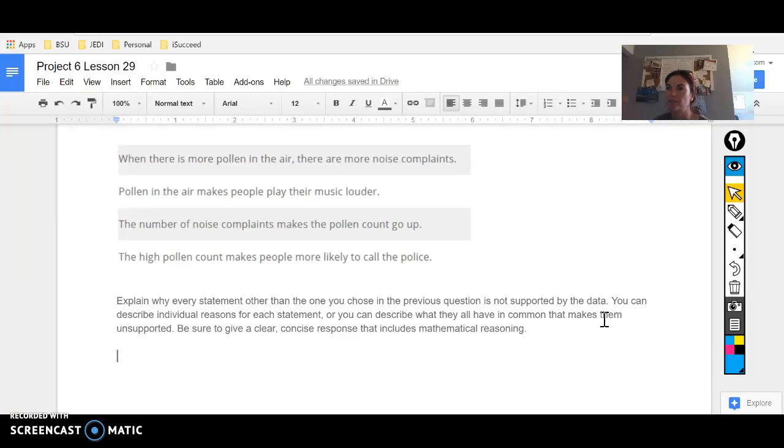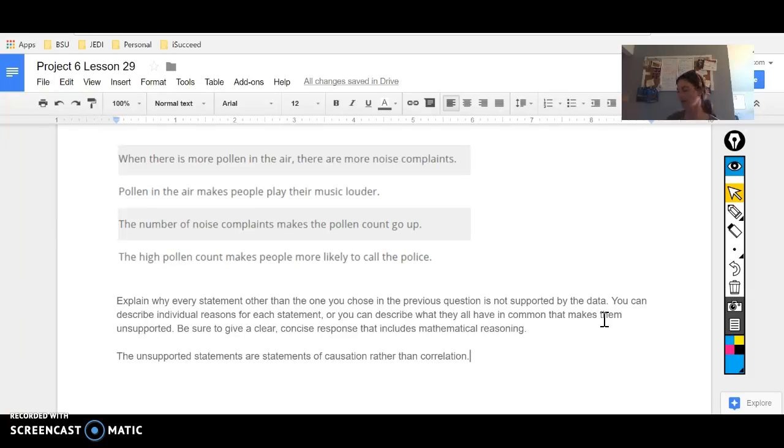Basically, what I think would be the right thing to say here is that the unsupported statements are statements of causation rather than correlation. The supported statement was a correlation, and the unsupported statements were causation.